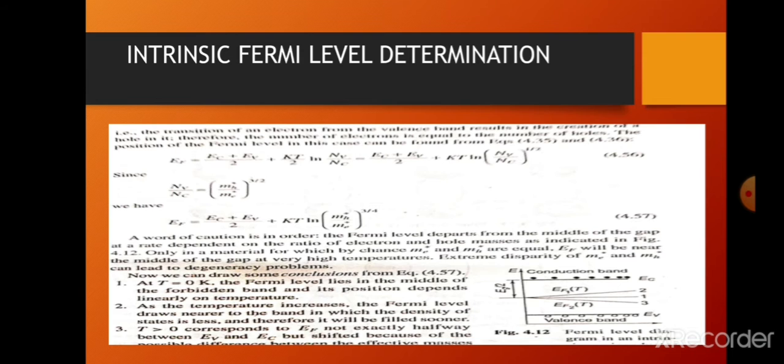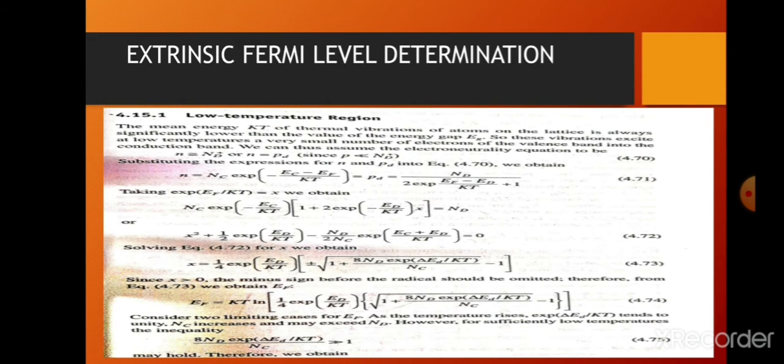So first of all, we use the condition of low temperature. The mean energy kT of thermal vibrations of atoms in the lattice is always significantly lower than the value of the energy gap Eg. So these vibrations excite at low temperatures a very small number of electrons of the valence band into the conduction band. We can thus assume the electron neutrality condition to be n is nearly equal to Nd plus, or n is equal to pd, since p is very much less than Nd.